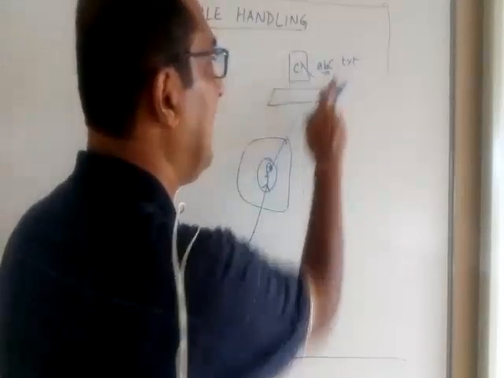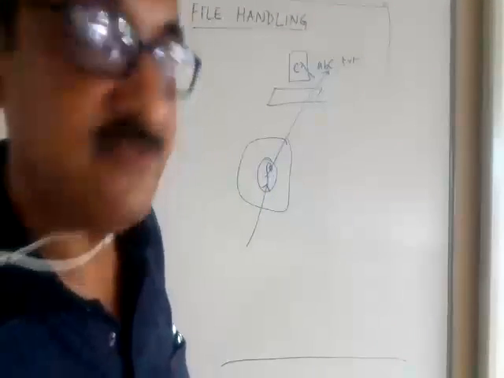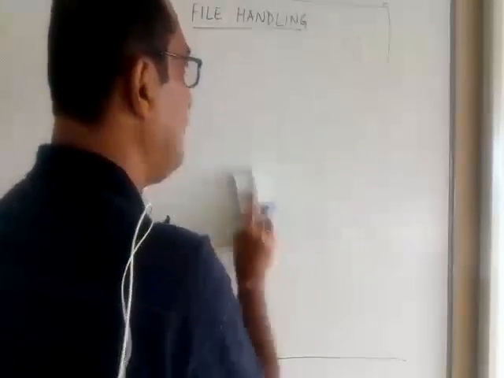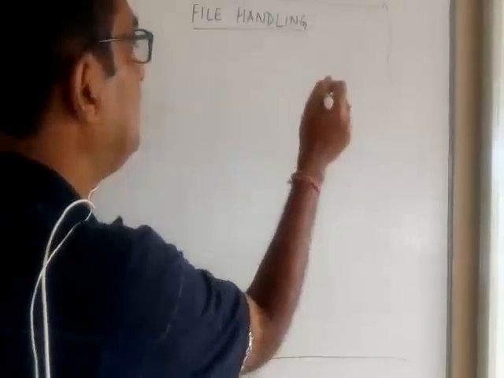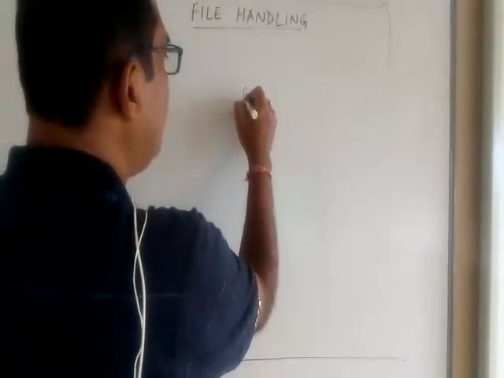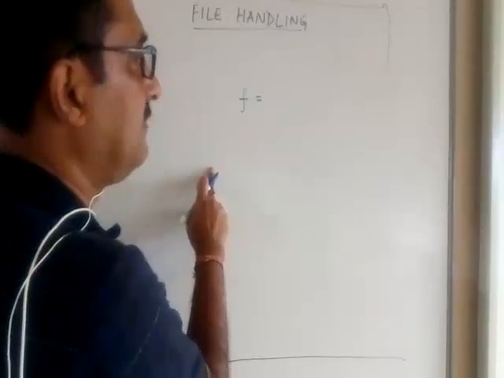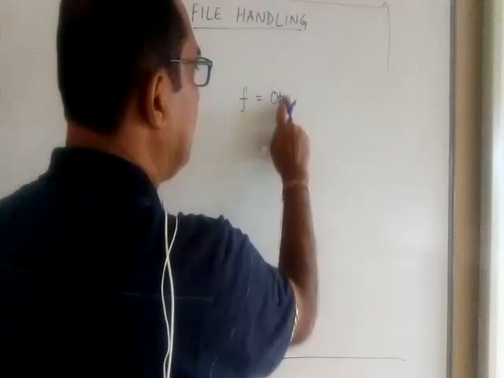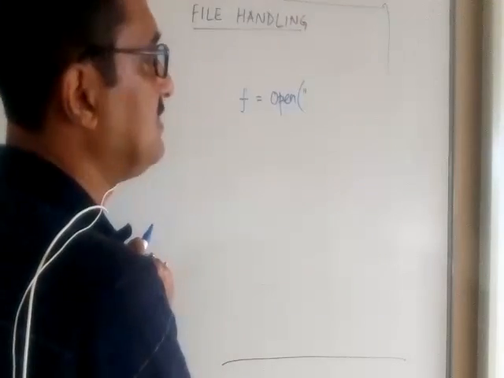So as a programmer, I will instruct my file object, and the file object will connect to it. Whether we want to read from a file or write onto a file, the first important thing is to make a connection between the file object and the disk file, the file which you want to create. That is the first step.